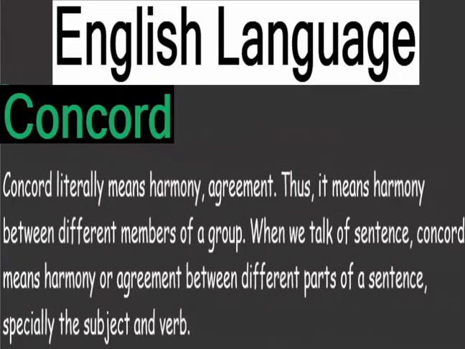We need to understand what Concord is before we can relate it with what we are going to be treating in this class. First of all, we'll say Concord literally means harmony or agreement.